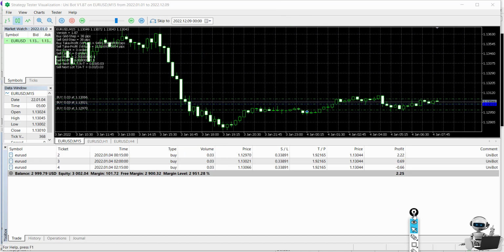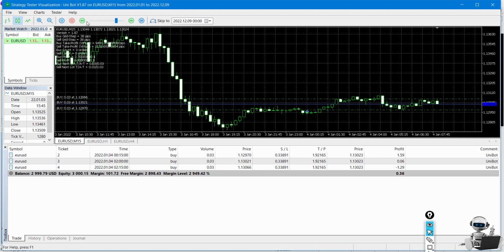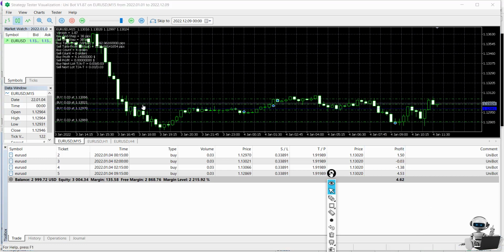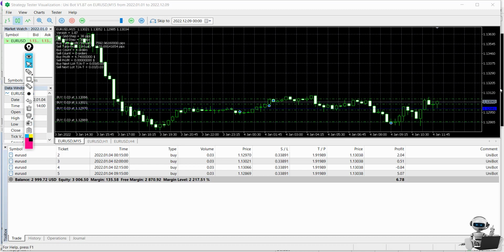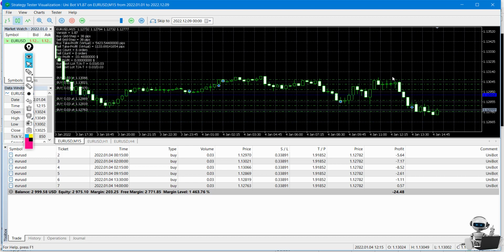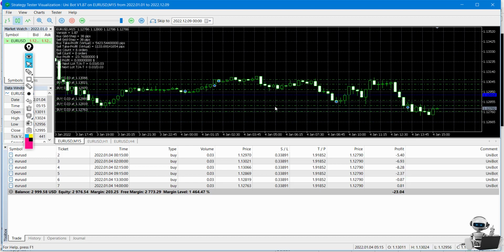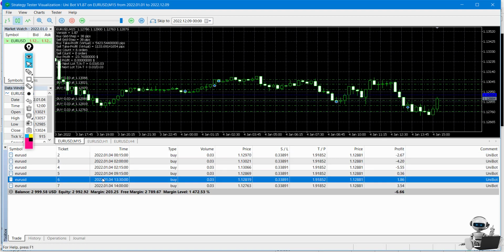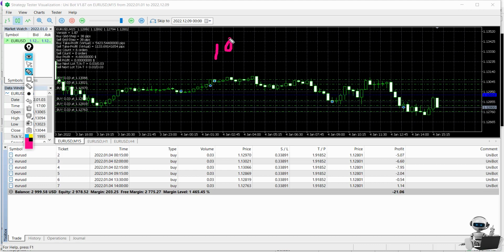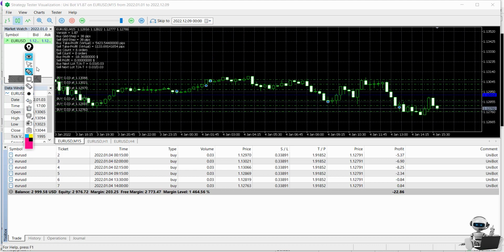And what we're going to see, it will open more trades. Let me make it a little bit faster. Here you can see the price went down, it opened another buy. So it is using a grid system, but it is actually very smart. So yeah, the price continues to go down and it opens trades at a distance. You can see we have at least 6 or 7 trades right now, and I believe the maximum is 10 trades, something like that.